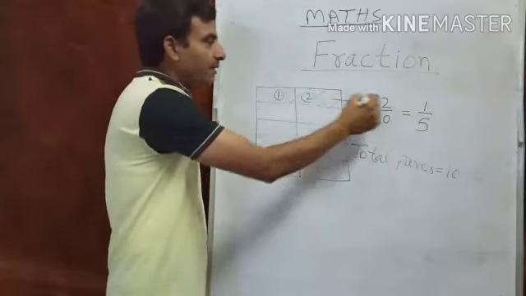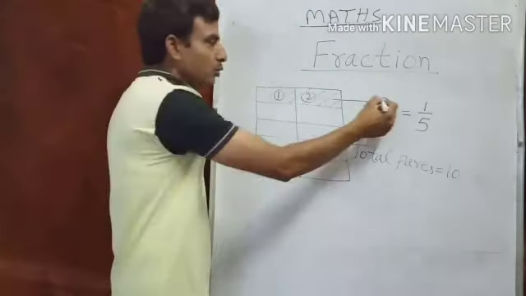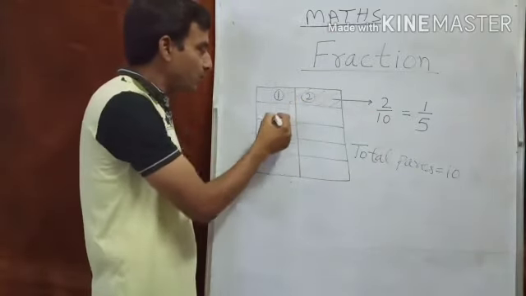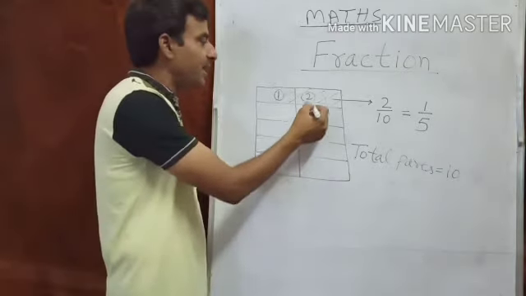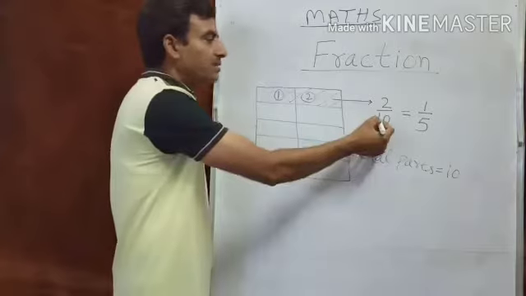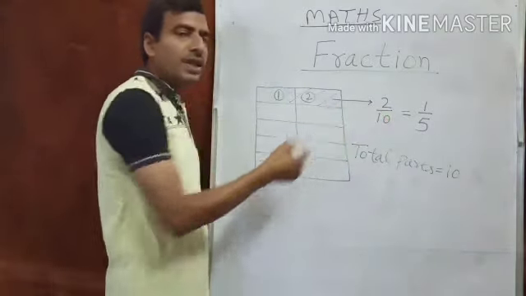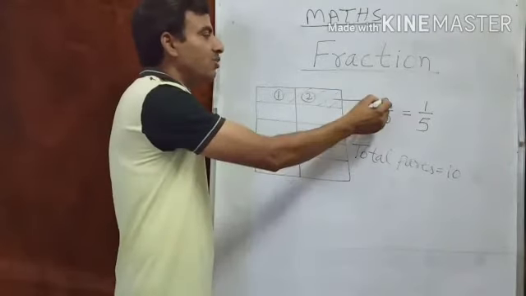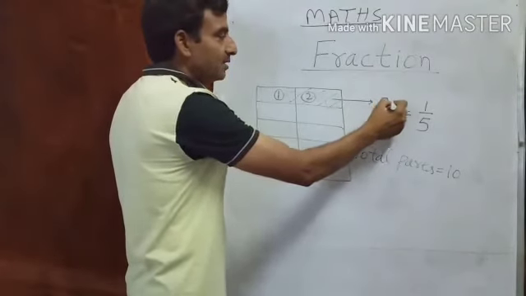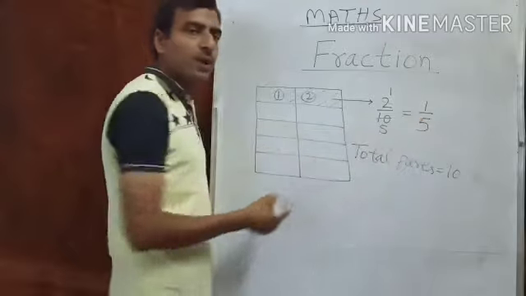So what do we write on the upper side? The taken parts. The number of shaded parts is 2, and the total parts are 1, 2, 3, 4, 5, 6, 7, 8, 9, 10. Total equal parts are 10. So the number of total equal parts we write downside. Now this value is 2 upon 10. We represent this shaded value as 2 upon 10. Then we can cut it: 2 ones are 2, 2 fives are 10. The actual value is 1 upon 5.